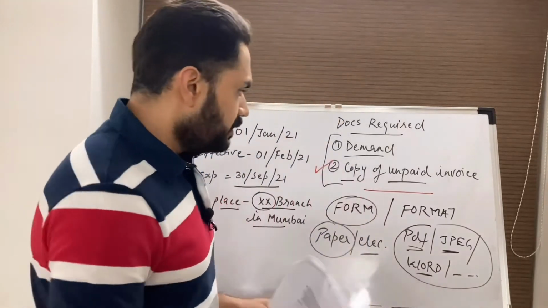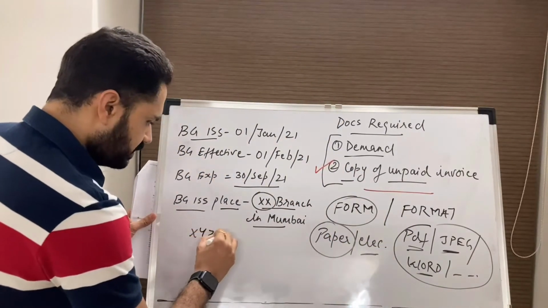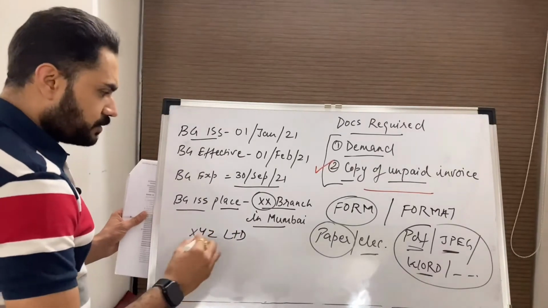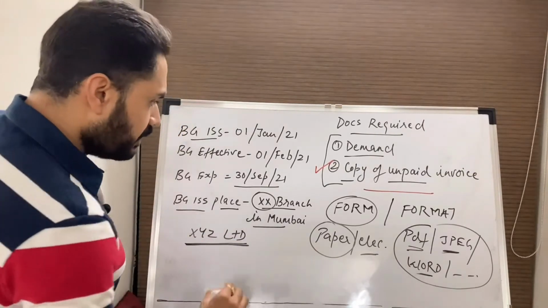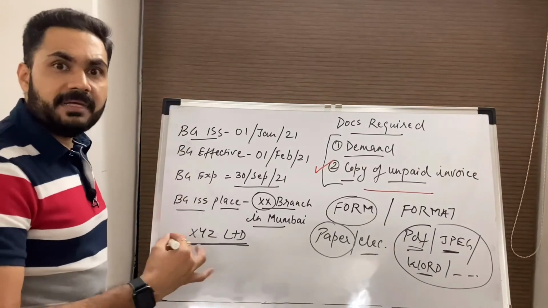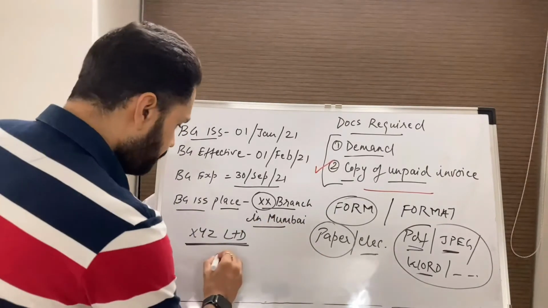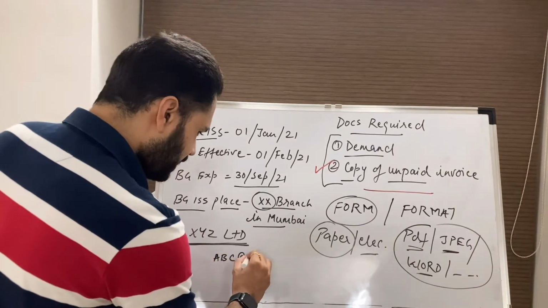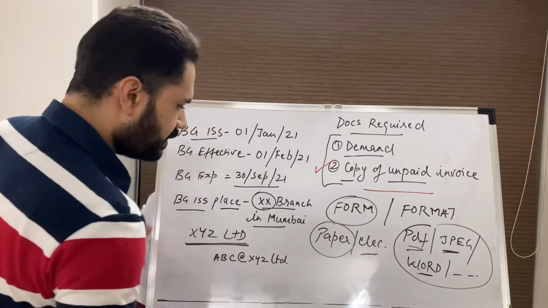So if the beneficiary is XYZ Limited, now many times what happens is the companies have their own email extensions. So the name of the person can be abc@xyz Limited.